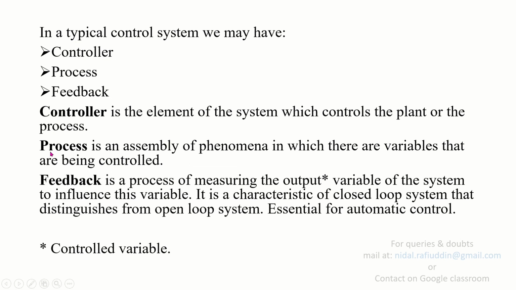Feedback is a process of measuring the output, which is the controlled variable, or the variable which is desired to be controlled. Feedback is the process of measuring the output variable of the system to influence this variable. This is a characteristic of closed loop system that distinguishes it from open loop system and is essential for automatic control. So without feedback you cannot achieve automatic control.